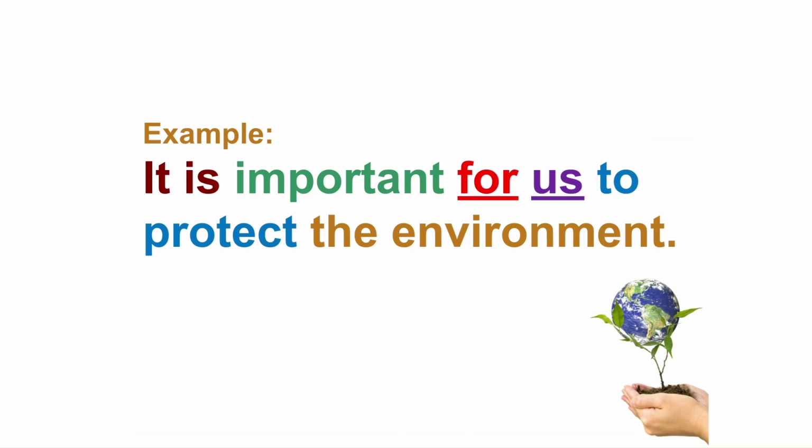Very similar one. Basically, it's the same sentence. It is important for us to protect the environment. Of course, we know that it is we who protect the environment, but we want to be more specific. It is important for us to protect the environment. Everything else stays the same. "To protect the environment," you can find this component from the last examples. We just add "for us." It is important for us to protect the environment.